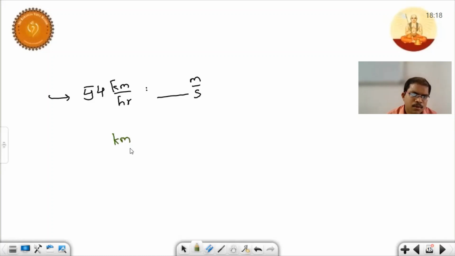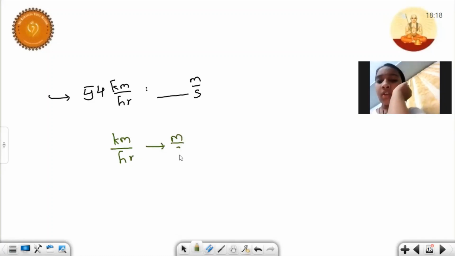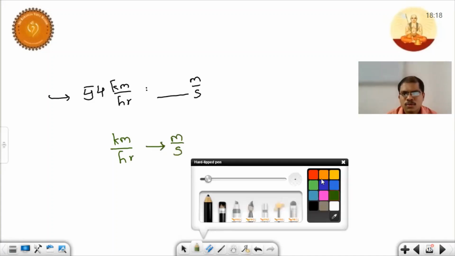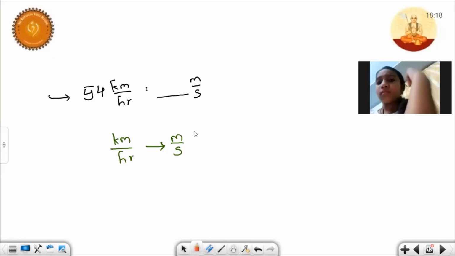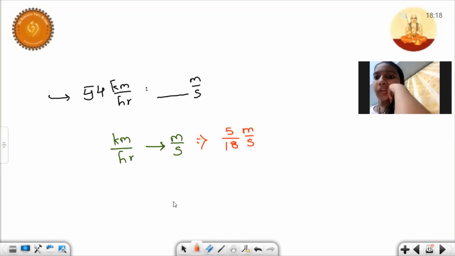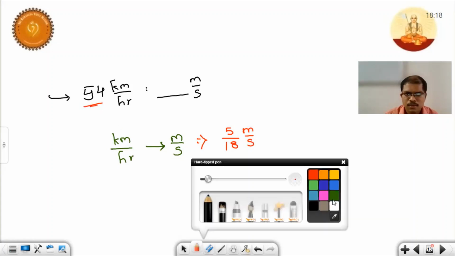Kilometers per hour to meter per second. This is the conversion we need to do now. So by what number we need to multiply? We need to multiply with, for kilometer per hour to meter per second, 5/18. We can convert the corresponding number to meter per second. So what is the given number? 54, right? So take that value.